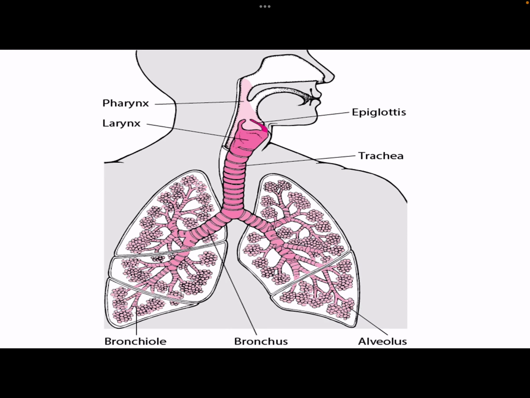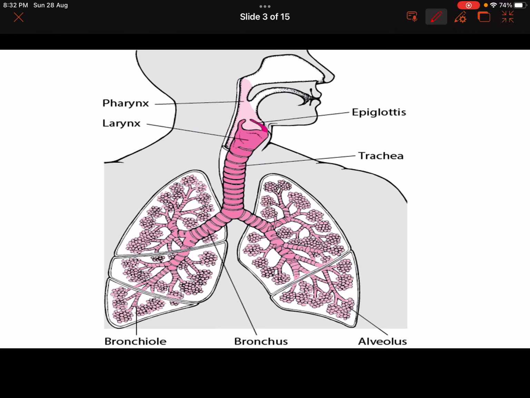Okay, the respiratory passage is shown in this diagram. Can you see here? The nostrils and the mouth go backwards, and the nostrils are connected to the nasopharynx behind, and the oral cavity is connected with the oropharynx behind. So this nasopharynx and oropharynx are parts of the pharynx. As you know, the pharynx consists of the nasopharynx, oropharynx and laryngopharynx. Then the pharynx communicates with the larynx. This is the larynx, and then the air flows through the trachea.